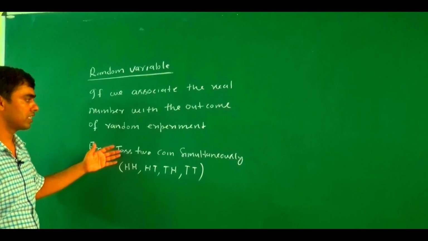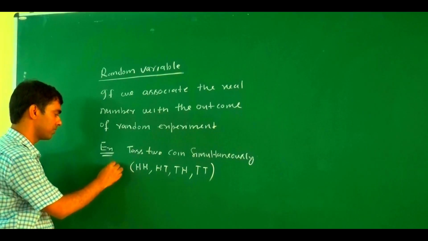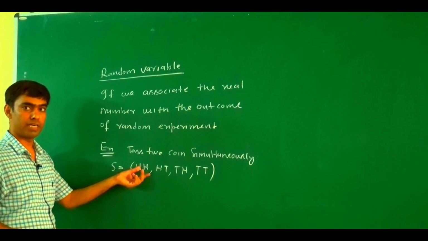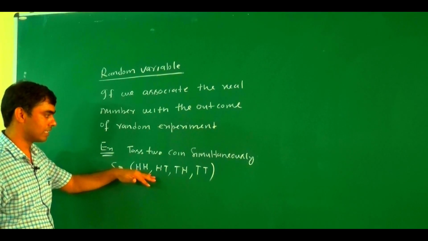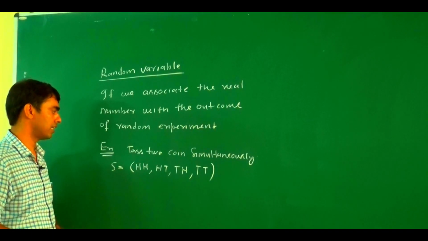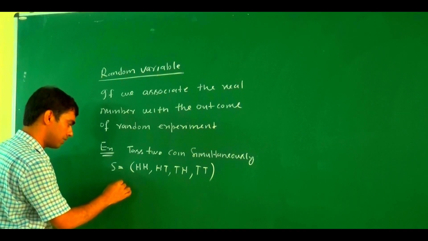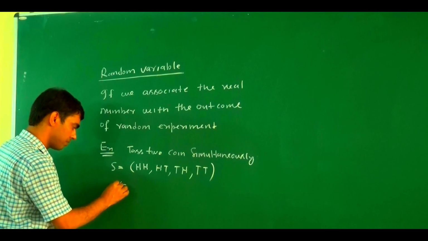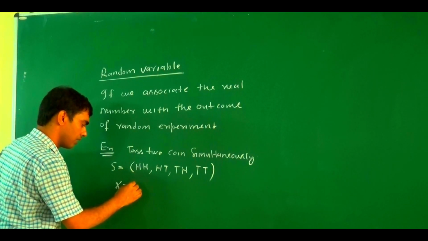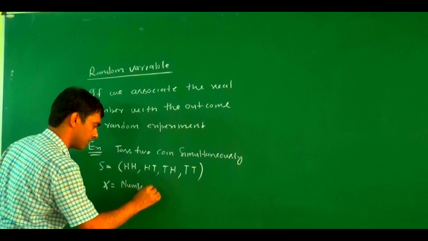And this experiment is a random experiment, and this is the outcome of a random experiment. We denote this as the sample space of outcomes of a random experiment. So if we associate this outcome with a real number, then this is called a random variable. For example, here we take X, which is also denoted as the random variable. X is the number of heads.